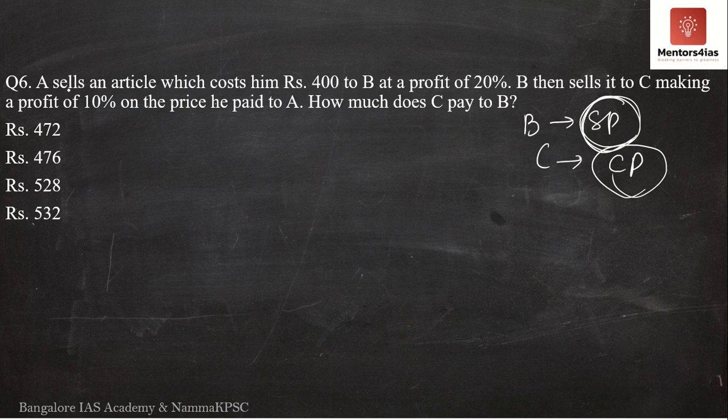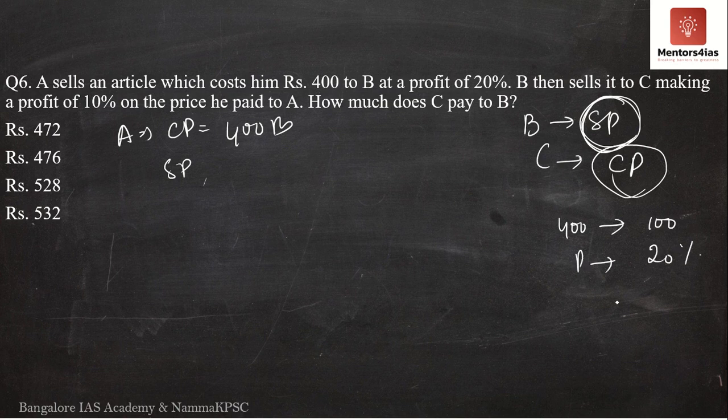Now going by the question, A sells the article which costs him rupees 400 to B at a profit of 20%. So for A, cost price is what? Rupees 400. Selling price is what? He sells it to B at a profit of 20%. Meaning, if 400 is 100%, what is his profit? Profit is 20% of 400. So how much is it? It is 400 into 20 divided by 100. 0 gets cancelled. It is 80 rupees. Therefore, he makes a profit of 80 rupees.